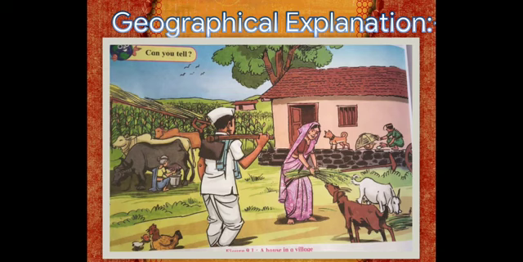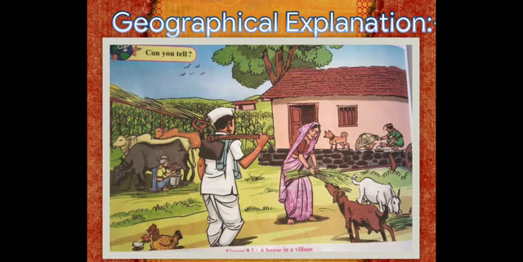Geographical explanation. In the picture shown above, we see a standing crop, a plowshare, also some animals. So from this, children, what do we get to know? That it is a farmer's house. A farmer keeps hens, sheep, goats, and cattle, which you can see in the picture.